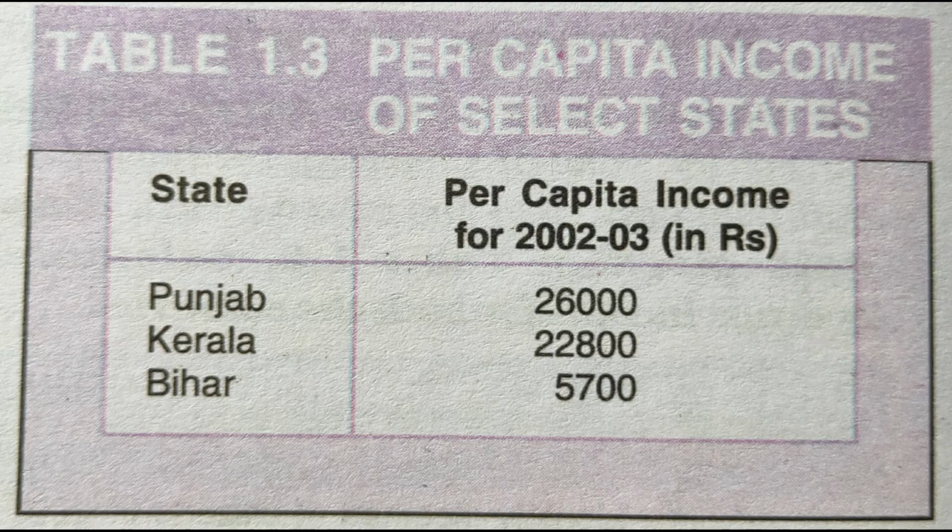So I am showing you a table first. This is the table comparing 3 states of India, Punjab, Kerala and Bihar, on the basis of their per capita income or average income. Punjab is higher in this table than the 2 other states, Kerala and Bihar. The average person of this state is earning 26,000, which is higher than the other 2 states. That means in this table, Punjab is considered a more developed state than the other 2 states.